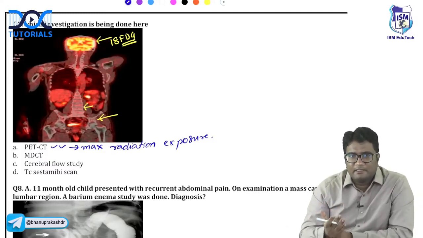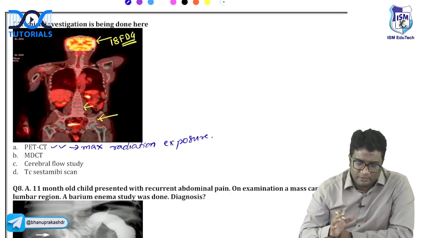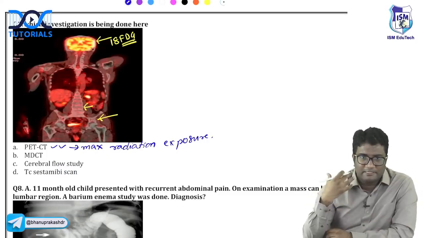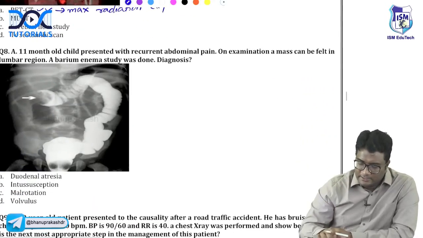If the bones are black, that would become PET-MRI. If the bones are white, it is PET-CT. Looking at the uptake in the brain, you know glucose was used in the patient. Neurons are always hungry for glucose, right? So 18-FDG will go into the brain. Let us look at the next question.